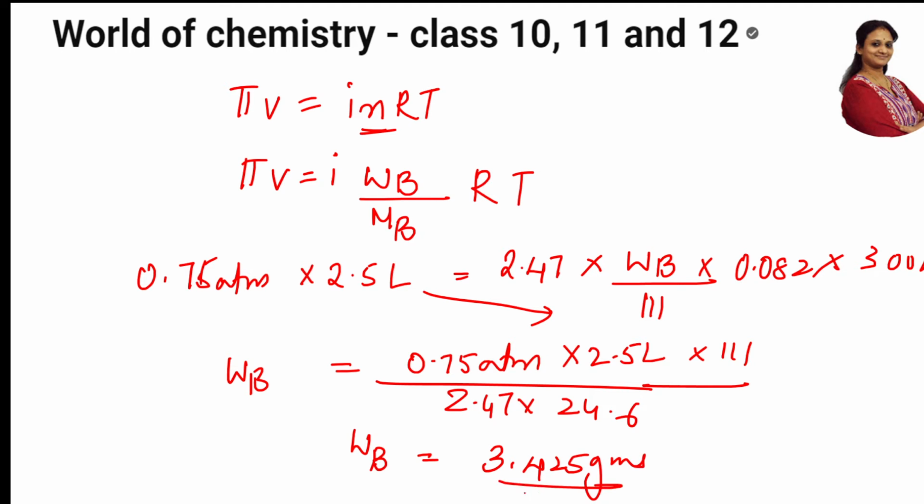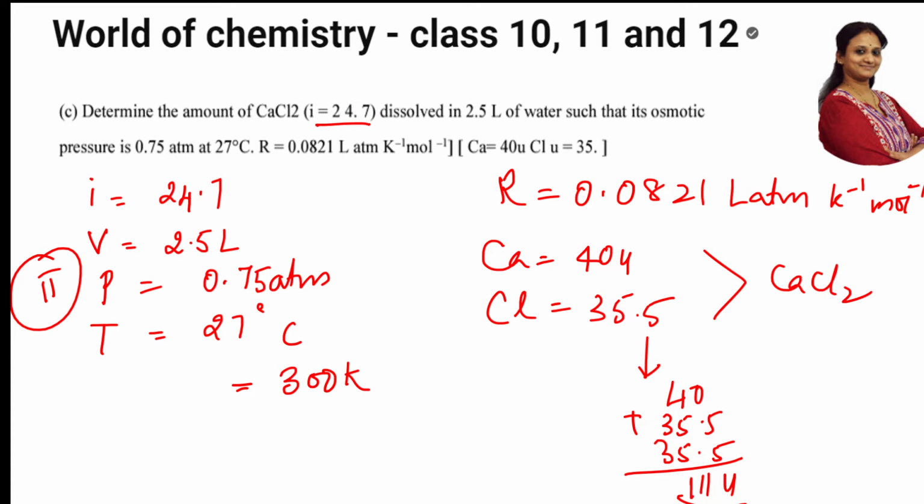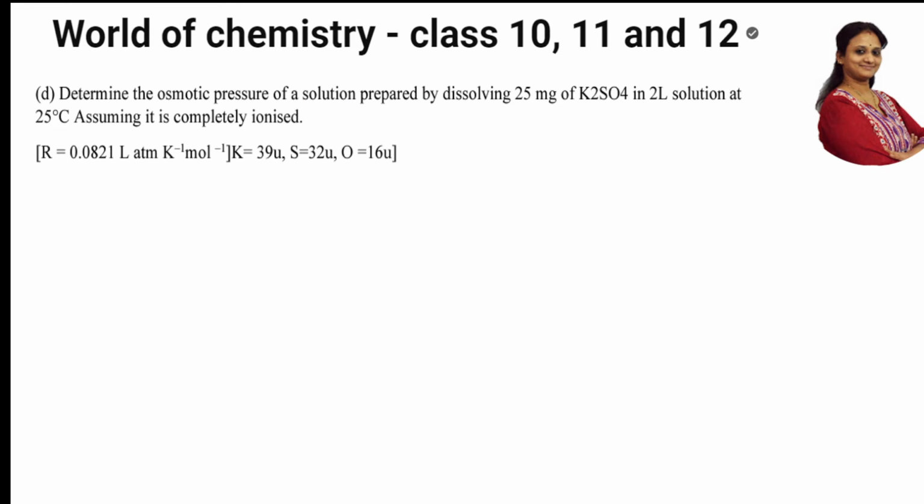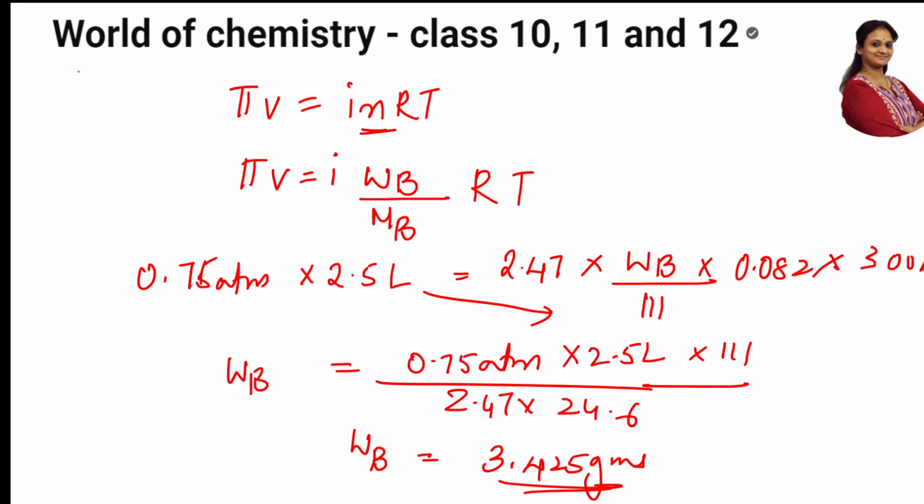So they have asked me to find out the weight of this, right? Now, along with this, did they ask me anything else? Let us see. They asked me to determine the amount. So we'll calculate the number of moles also, because amount means I need to calculate the moles. This is the next sum. I'll calculate the amount, so the number of moles. How do I calculate the number of moles? I calculate the number of moles by WB by molecular weight. How much is WB here? 3.425 grams divided by molecular mass, 111 grams.